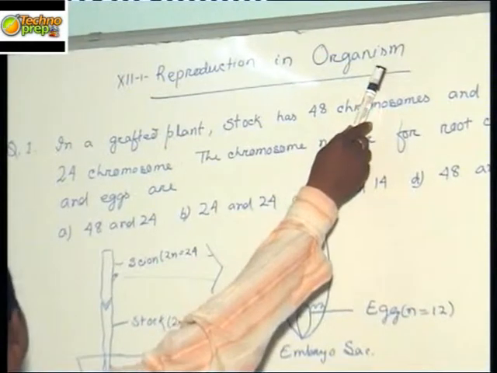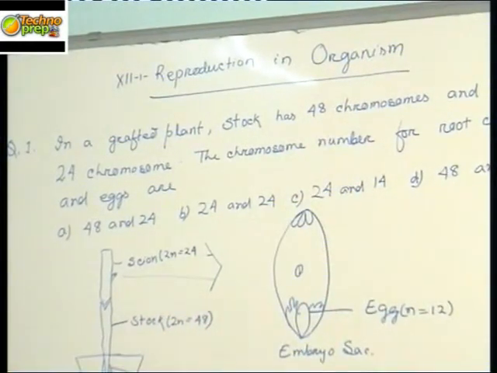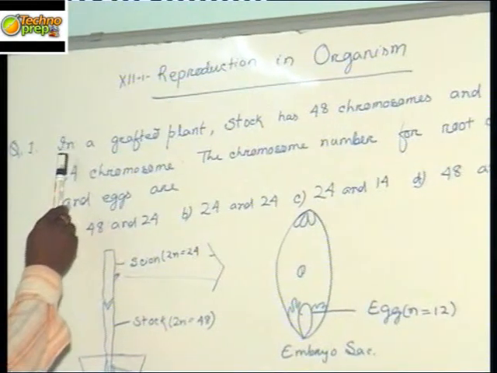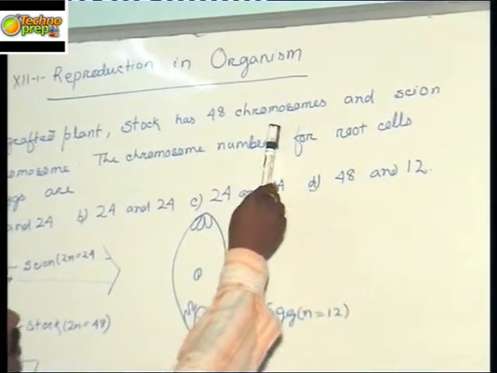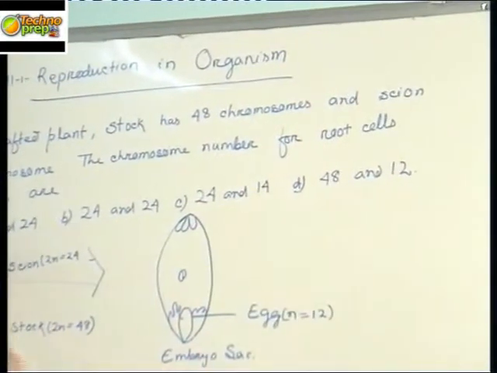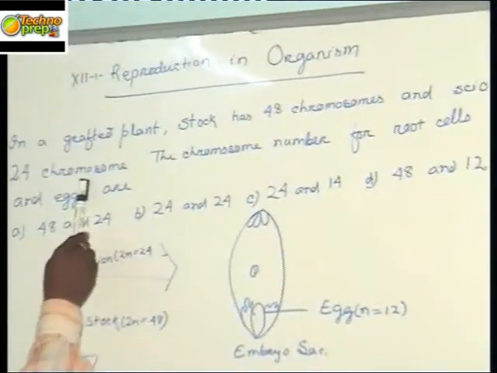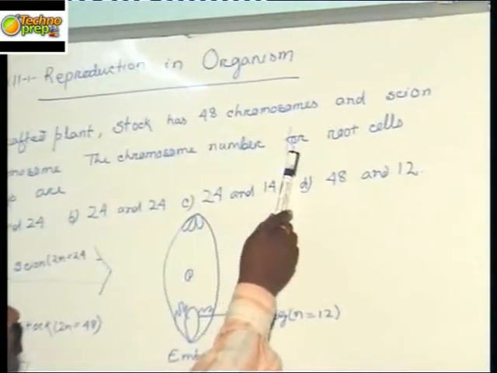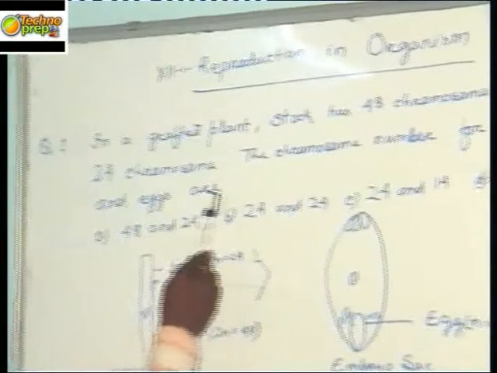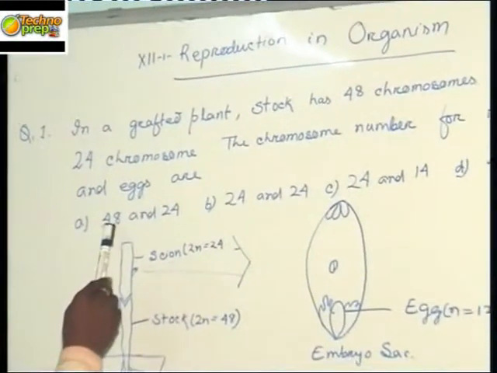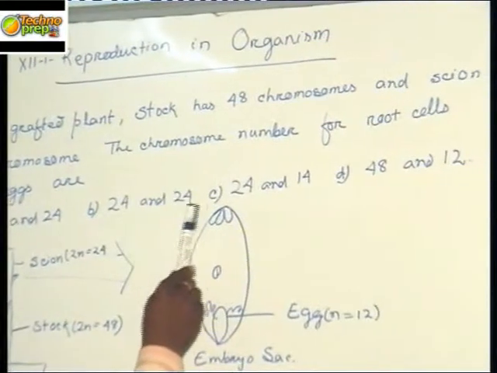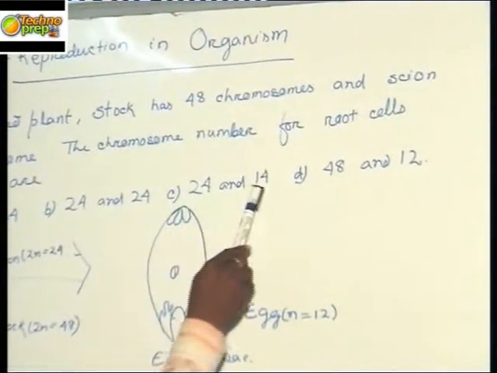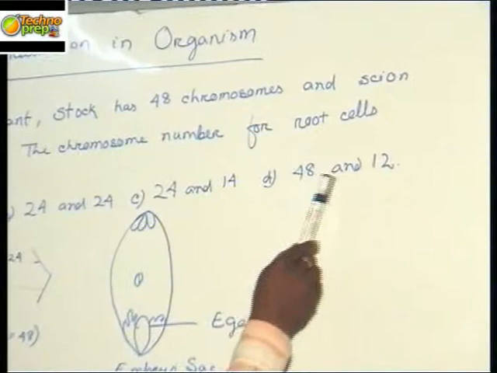Reproduction in organisms. Let us discuss the first question of this chapter. Question number 1: in a grafted plant, the stock has 48 chromosomes and the scion has 24 chromosomes. The chromosome numbers of the root cell and the egg are: option A, 48 and 24; option B, 24 and 24; option C, 24 and 14; option D, 48 and 12.